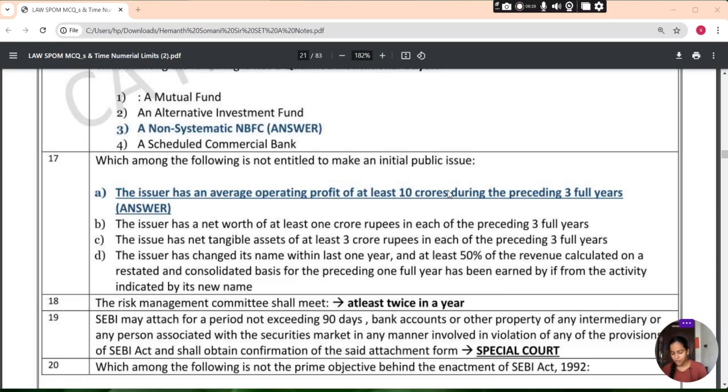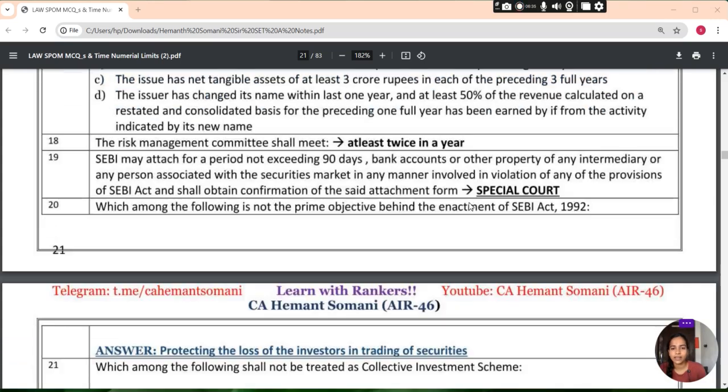The risk management committee shall meet at least twice in a year. SEBI जो attach करेगा for a period not exceeding 90 days, the bank account or other property of any intermediary or any person associated with the securities market in any manner involved in violation of any of the provisions of the SEBI Act, and shall obtain the confirmation of the said attachment from the special court.